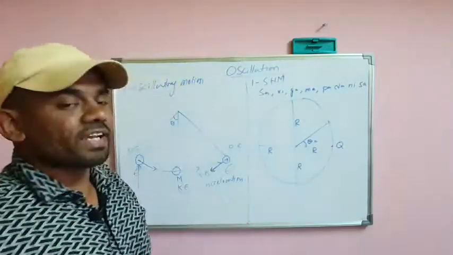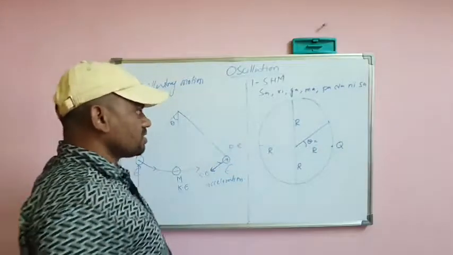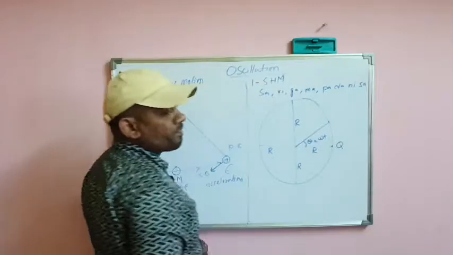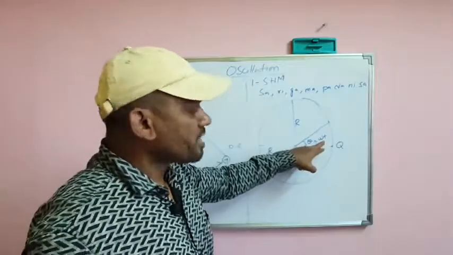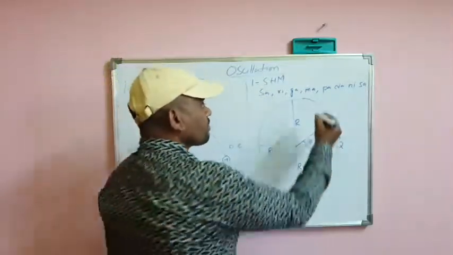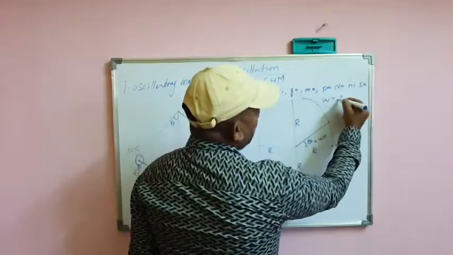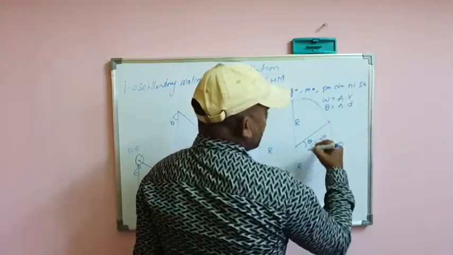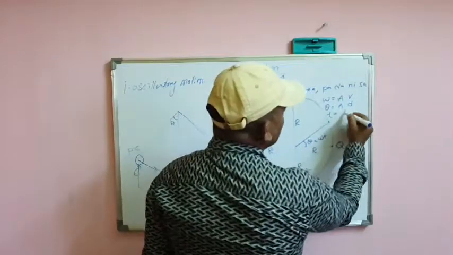Theta is nothing but angular displacement. So here angular displacement we can write as omega t. Omega represents the angular velocity, and here t is time.